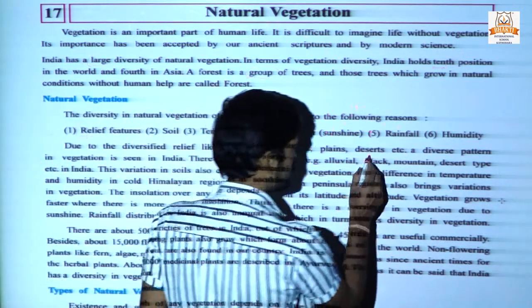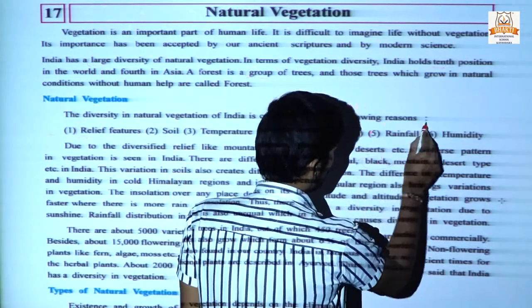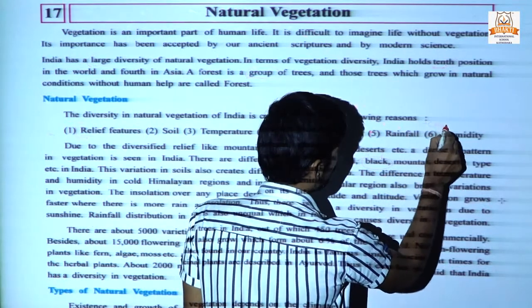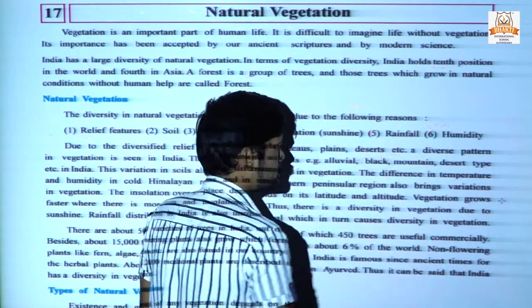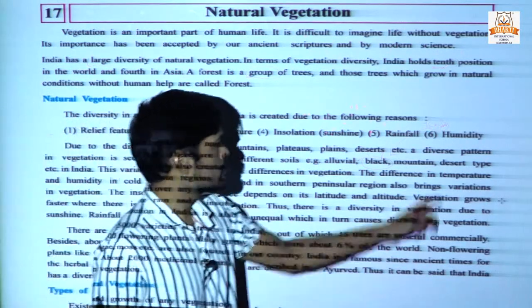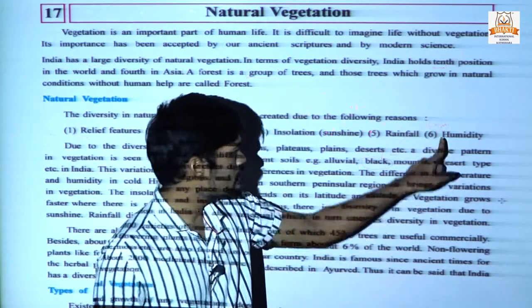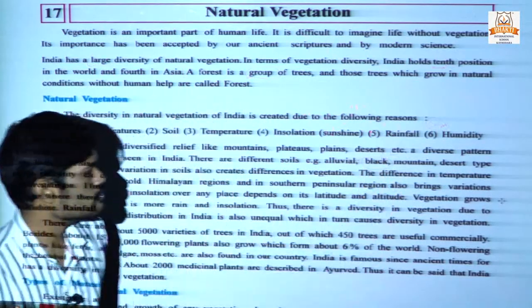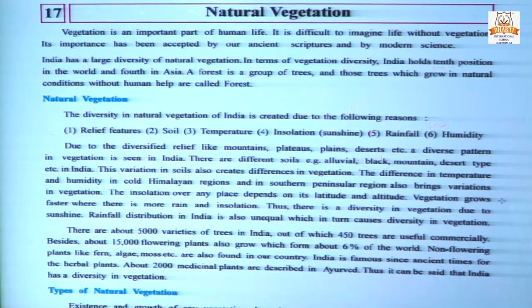Suppose cotton is produced only in black soil, because all the nutrition which is needed by the cotton is provided by the black soil only.